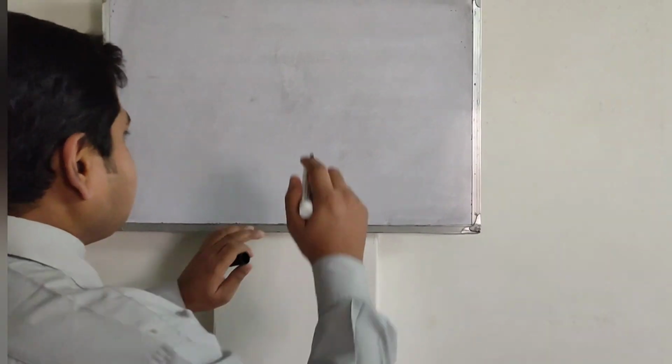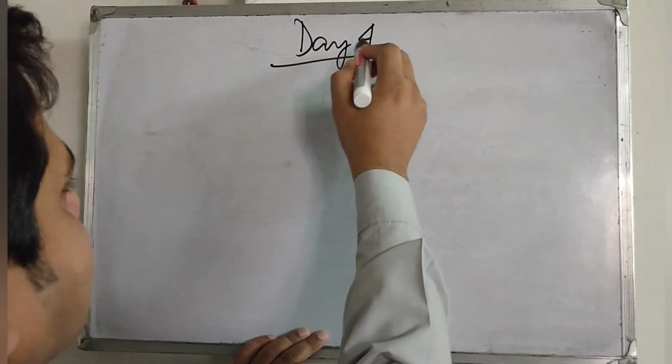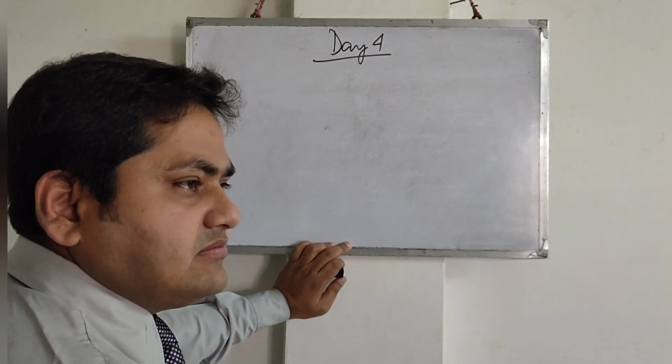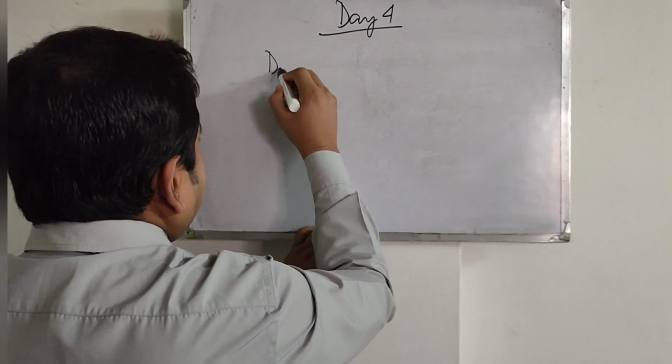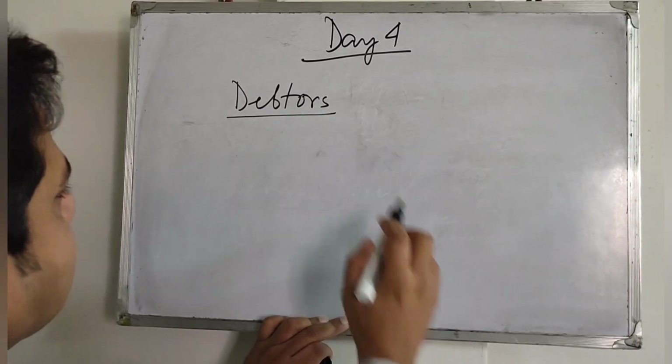So as you can see, this is day 4 and we are doing the basic accounting terms. Today the first thing that I want to explain to you is debtors.